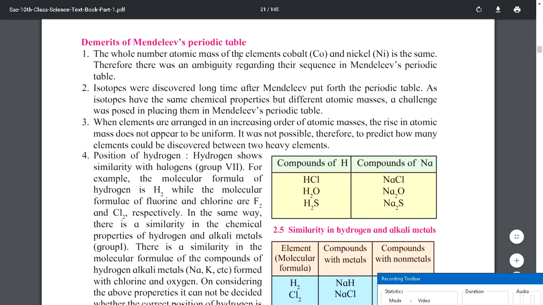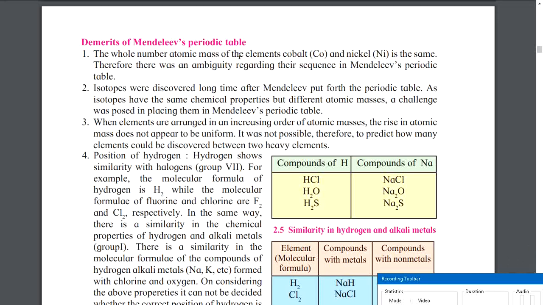Now, what did Mendeleev say? That atomic mass is the fundamental property, right? Here cobalt and nickel had the same atomic mass. So how can you arrange the sequence in increasing order if these two have the same value? That was an ambiguity, meaning a confusion. And then isotopes were discovered a long time after Mendeleev put forth the periodic table.